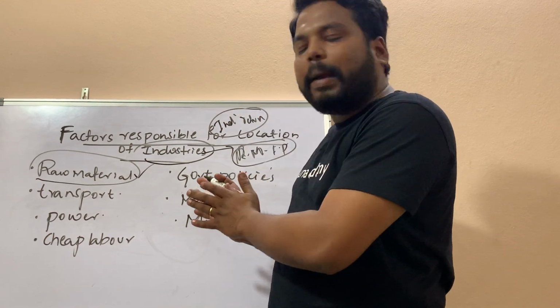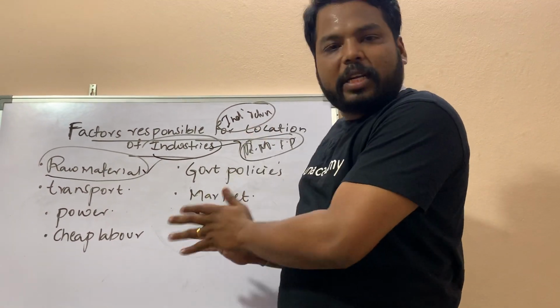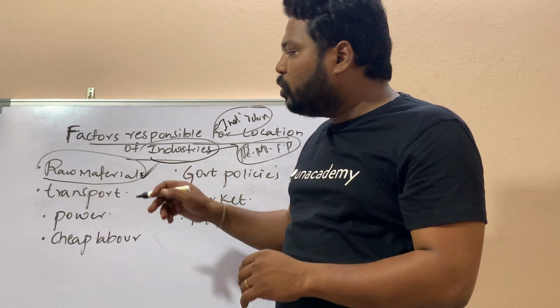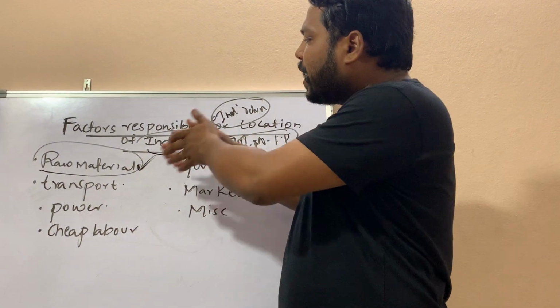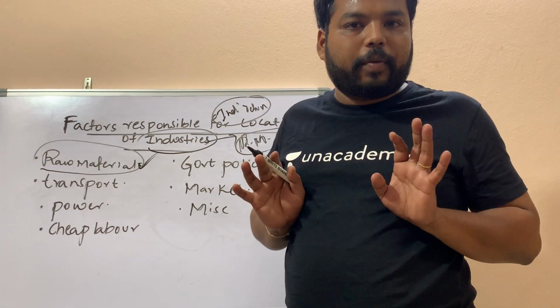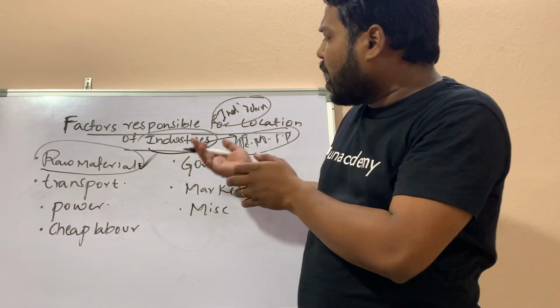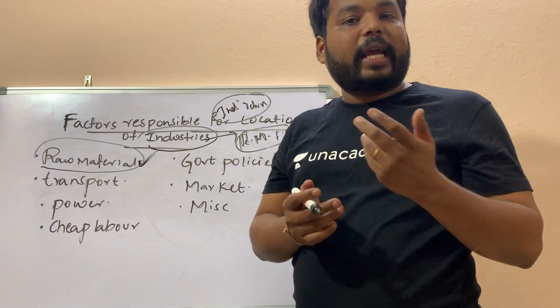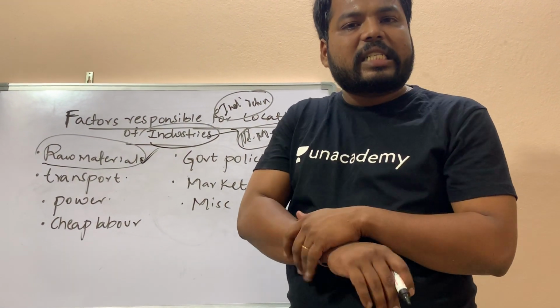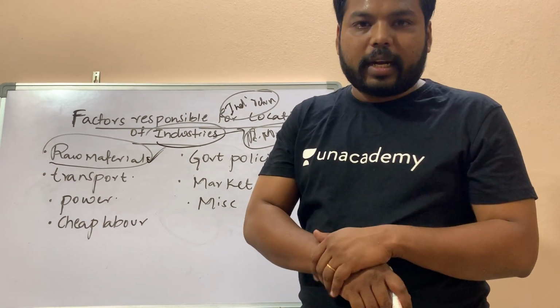So you have to be pre-planned that wherever you establish any industry, in those regions you will find the raw material which is required. Industries are of two types in general: weight gaining industries and weight losing industries.